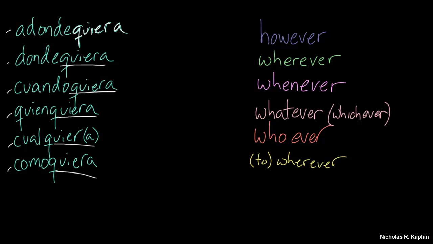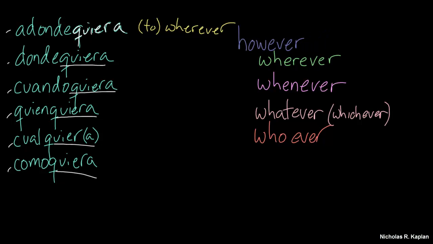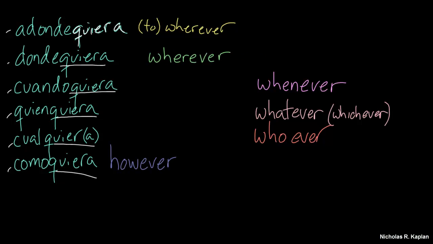So, adondequiera, to wherever. Or maybe comoquiera down here, however. Back to the top, dondequiera, wherever. Cuandoquiera. So we know the quiera means the ever portion. That's what we have in common in all these.